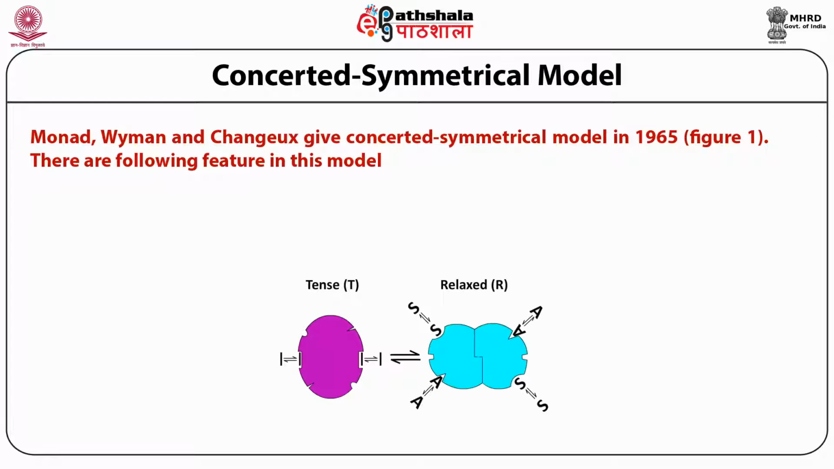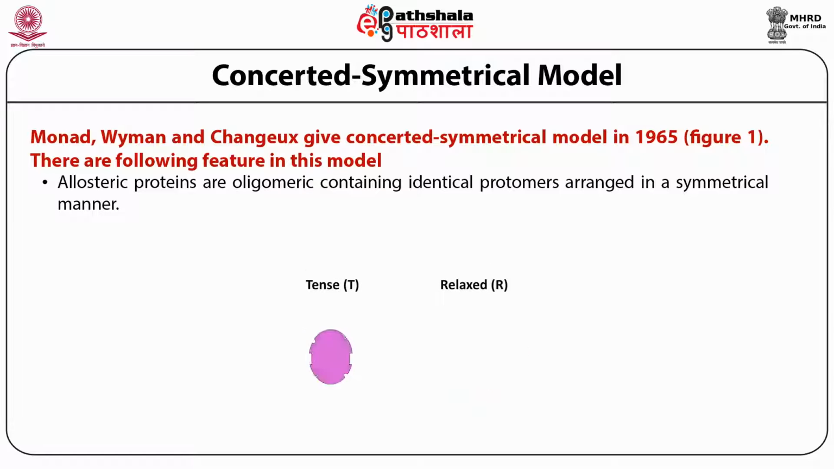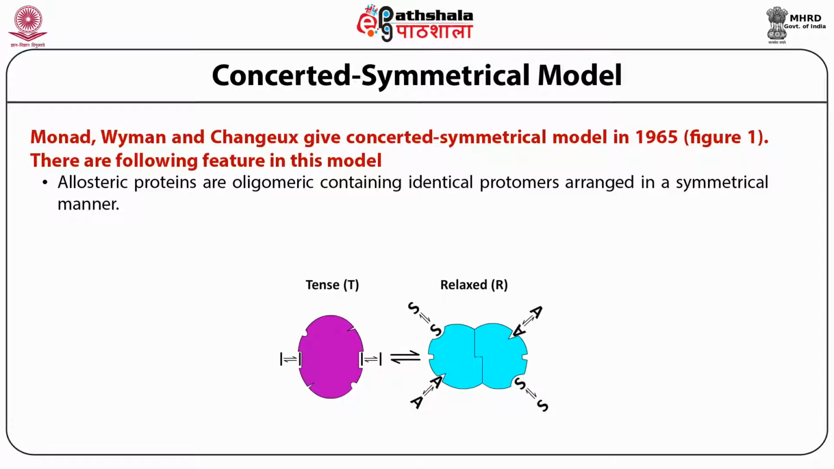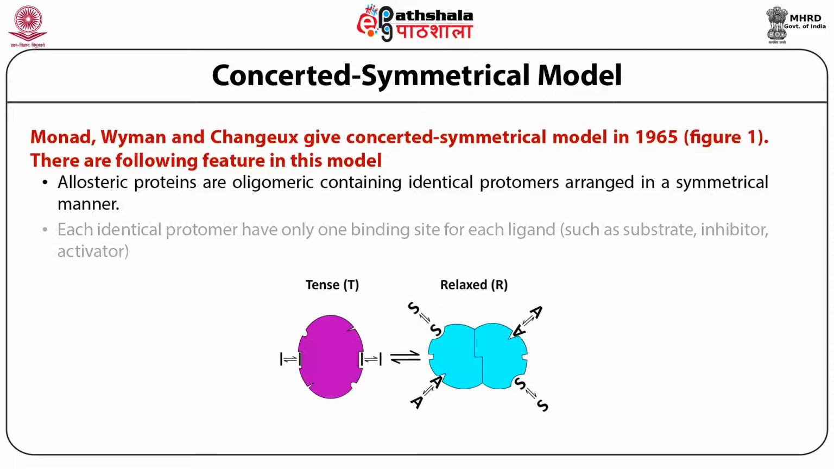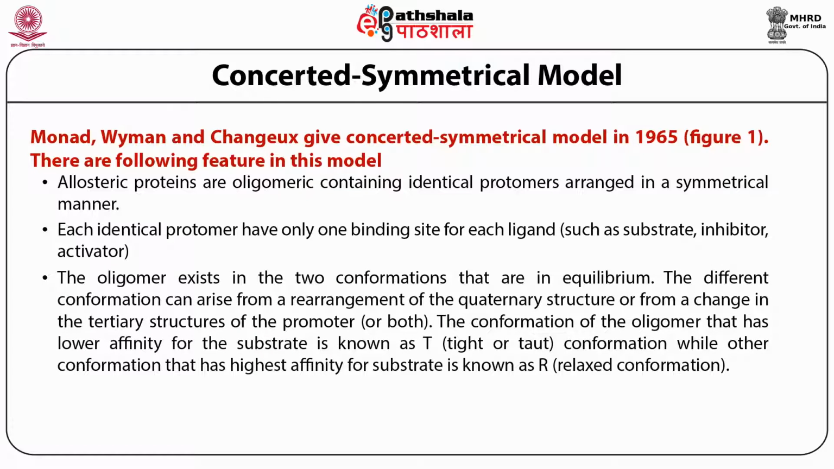There are the following features of this model. The first one is that allosteric proteins are oligomeric in nature, which contain identical protomers that are arranged in a symmetrical manner. The second point is that each individual protomer has only one binding site for its ligand. Ligand means it may be a substrate, an inhibitor, or an activator. The third point is that the oligomer exists in two conformations that are in equilibrium.